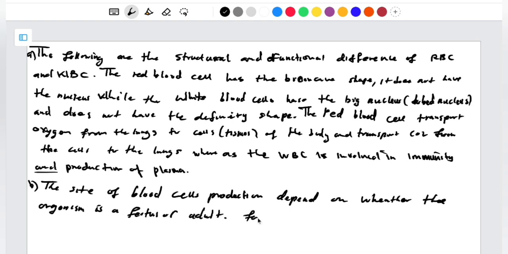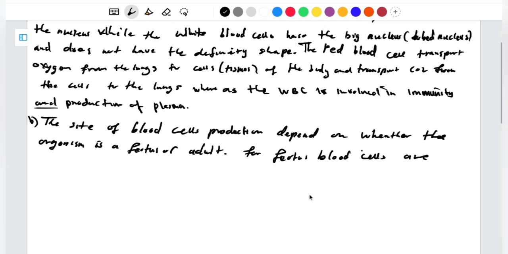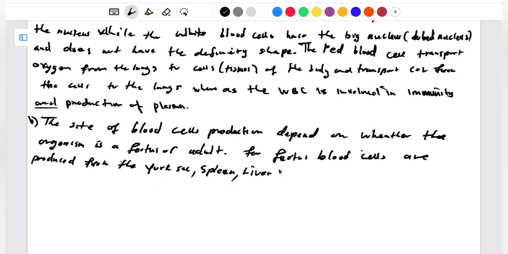So let me start with the fetus. For fetus, blood cells are produced from the yolk sac. Apart from the yolk sac, the spleen. Apart from the spleen, we can also talk of the liver. Yes, so these are the sites. And the liver. So these are the sites.